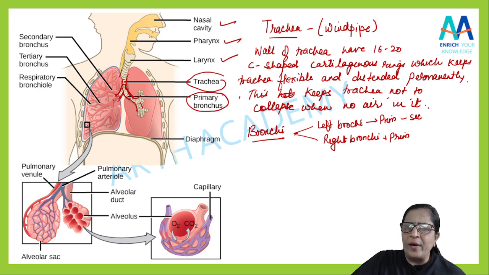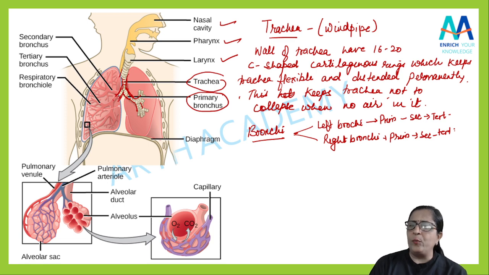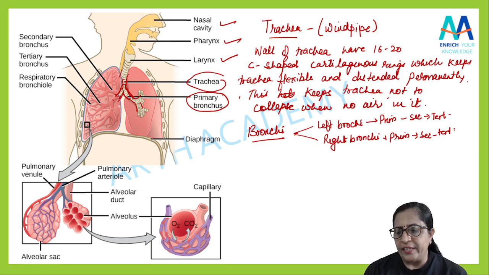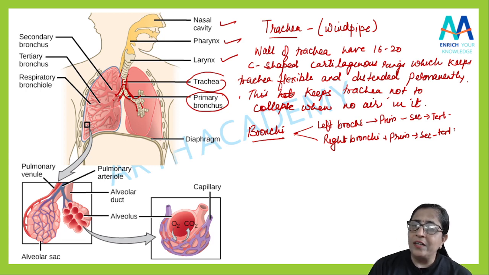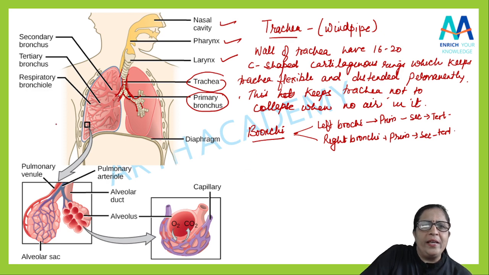Yes, और उसी के बाद में secondary के बाद में tertiary. In both the lungs. Yes, so they are subdividing into secondary bronchi and the tertiary bronchi. So this bronchioles, I can say, yeah, the tertiary bronchi are then again subdivided to more smaller tubes, और उसको हम बोलेंगे bronchioles. Okay, देखो यहाँ पर आप देख सकते हो, this is primary.